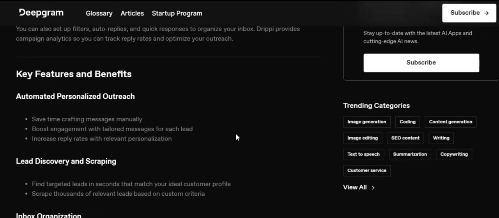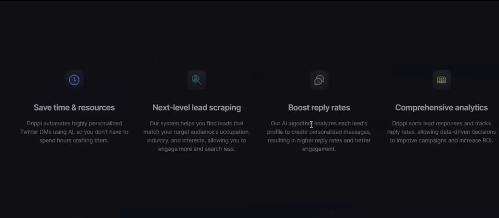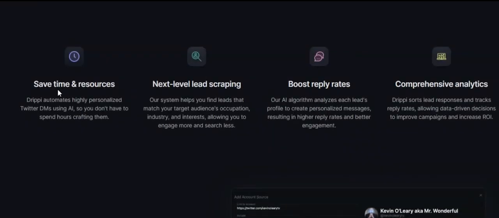Now, who is Drippy for? Drippy is designed for sales and marketing teams, agencies and freelancers, entrepreneurs and startups. Drippy is designed to get more likely responses. You can also set up auto reply and filter quick responses to organize your inbox. Drippy provides analytics so you can track reply rates and optimize your outreach.